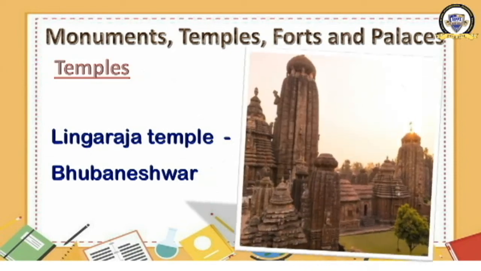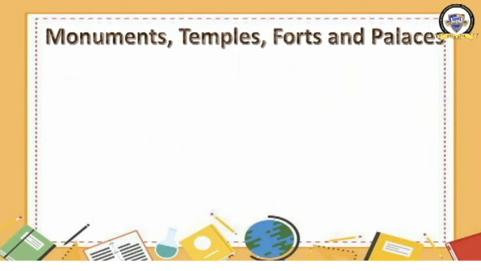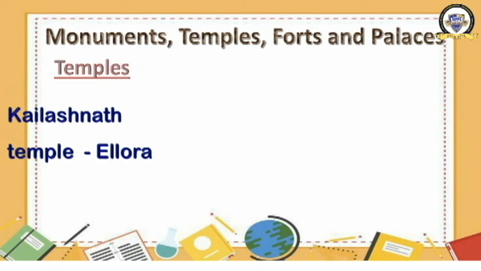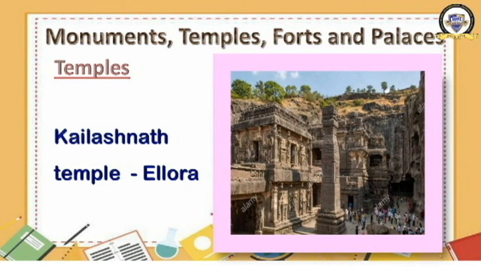These are the architectural styles to build the temples in our country. One more temple. Have a look here. It is Kailashnath temple at Ellora. See, Ellora and Ajanta are famous for caves. You can see this temple, one of its entrances leading to a cave also.